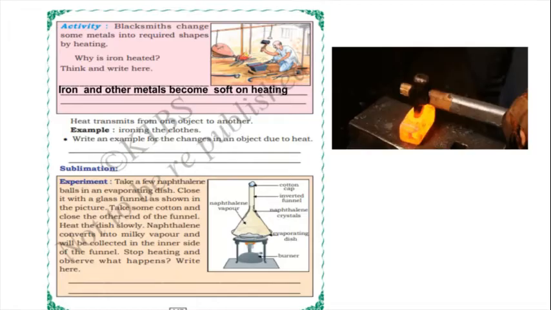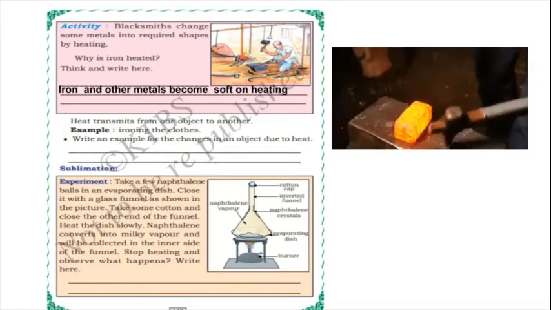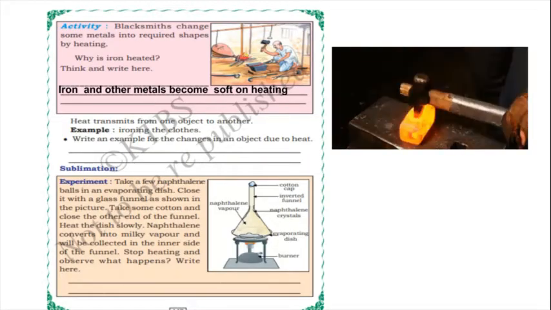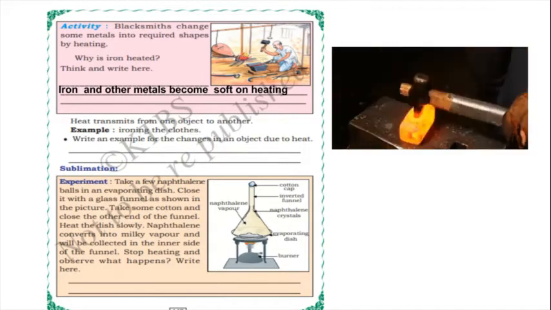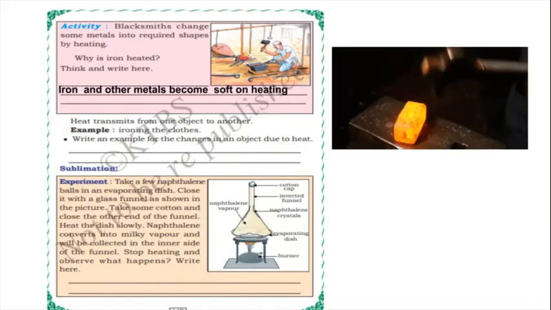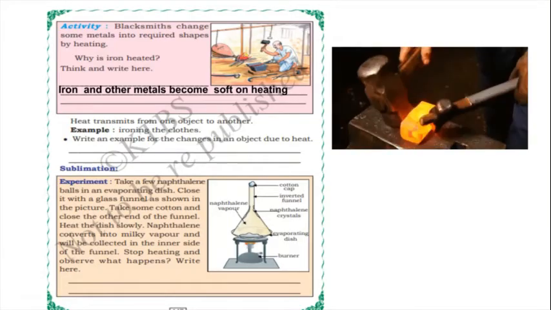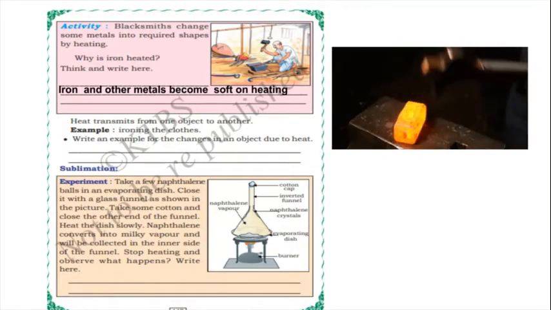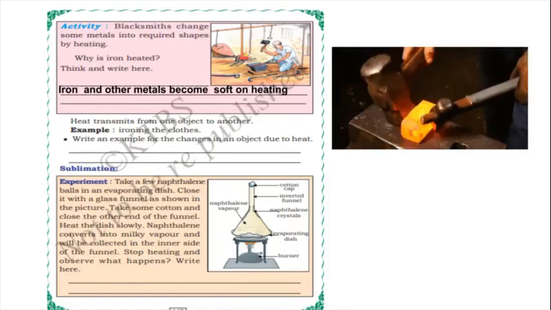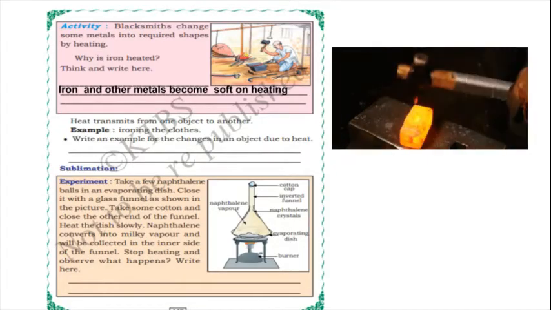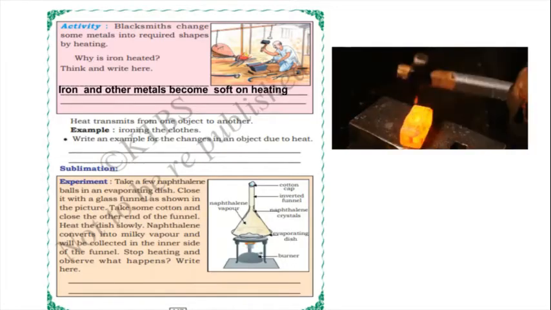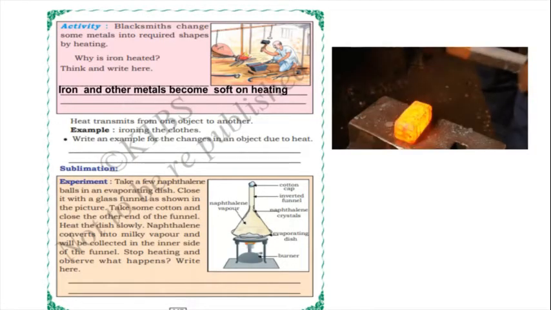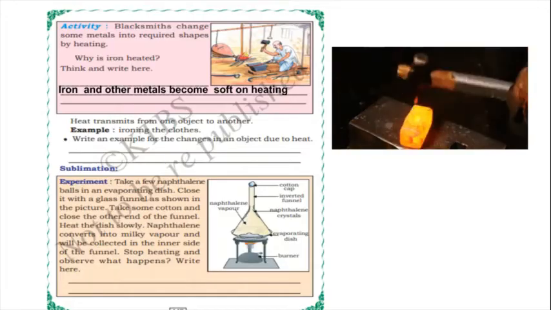So here, why is iron heated, we read, no, children. You can observe in this image what they are doing. They heated the iron and they are making a hammer. So they are giving the shape of a hammer to the heated iron. As shown in the figure, when you heat the iron, you can make the things because it will become soft. Okay.